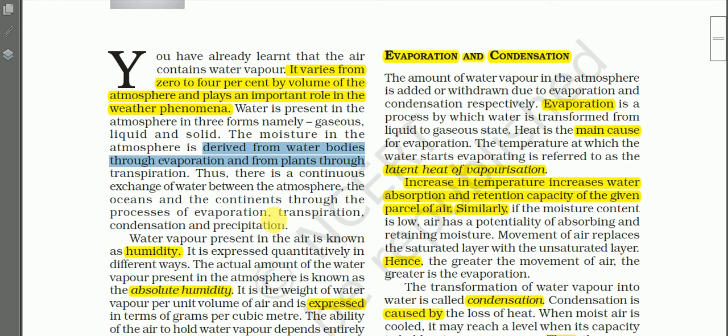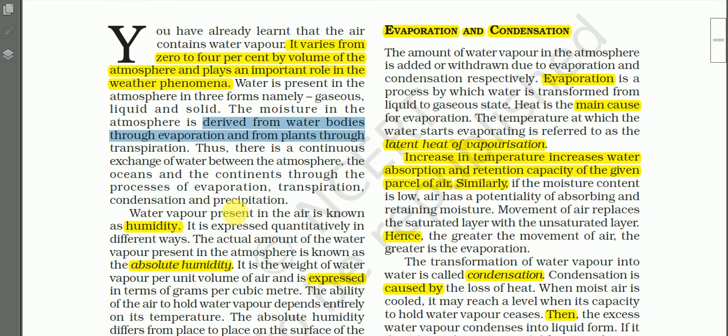You know that transpiration is the process of the loss of water vapor from the leaves of the trees. So the atmosphere gets water vapor from the water bodies through evaporation, and from the plants through